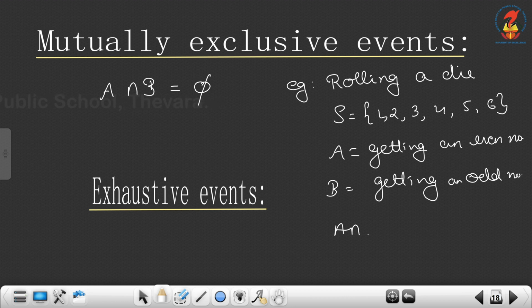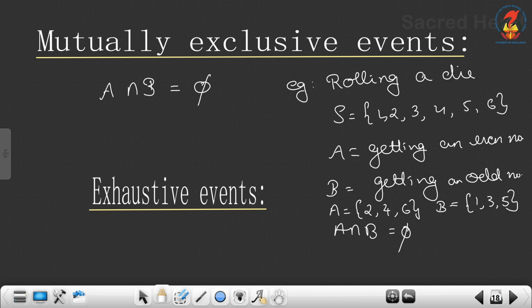So what is A intersection B? A is the set {2, 4, 6} and B is the set {1, 3, 5}. No common elements. So A intersection B is equal to the null set, and A and B are known as mutually exclusive events.